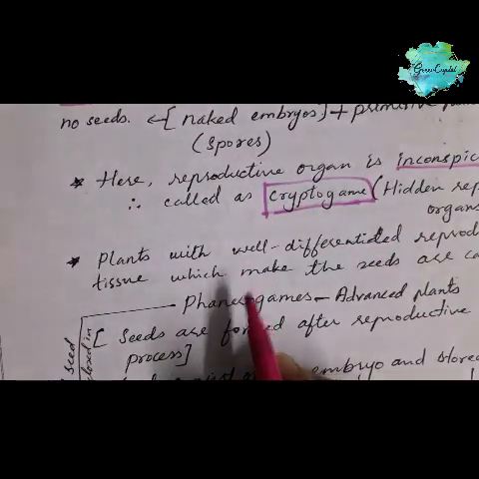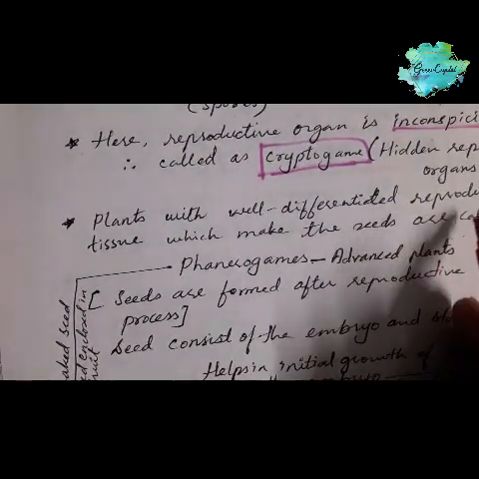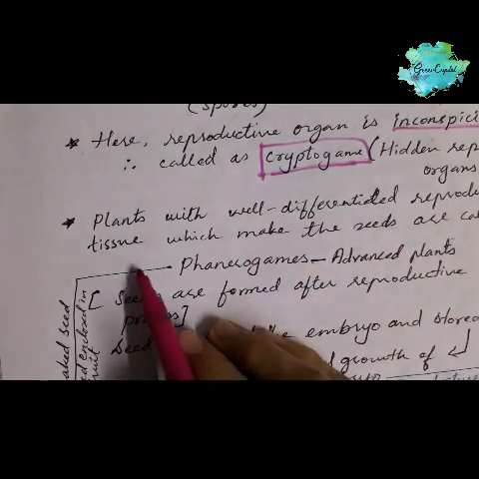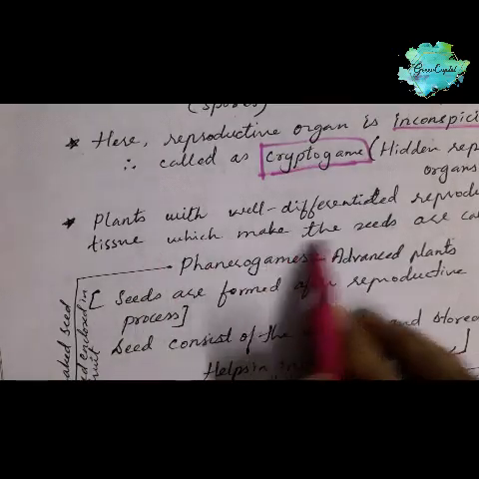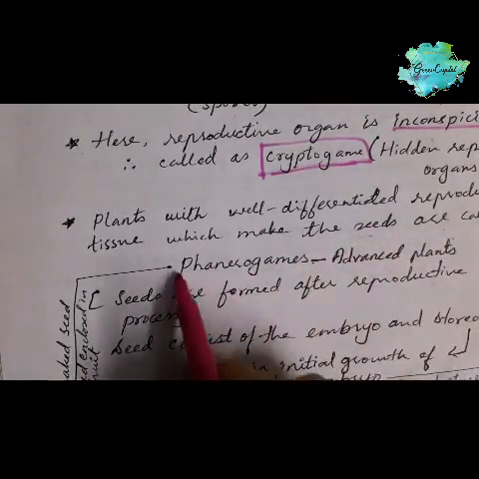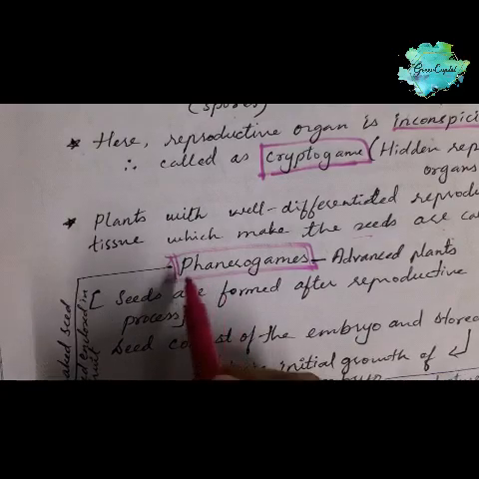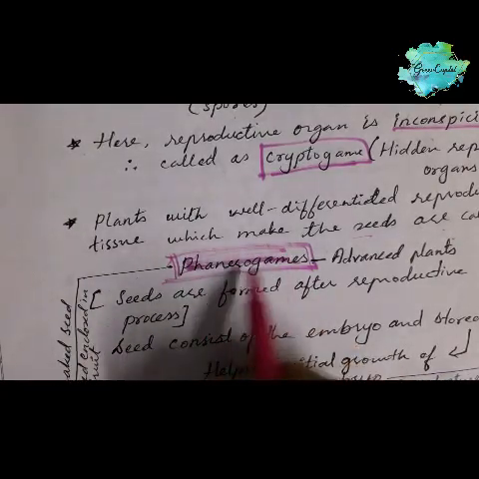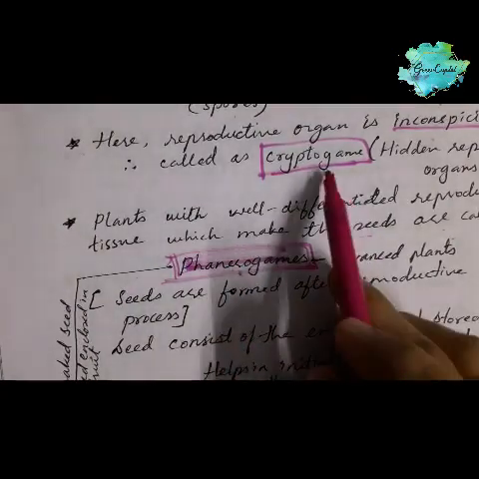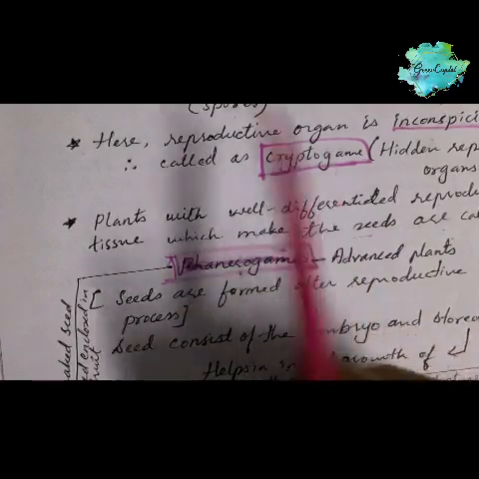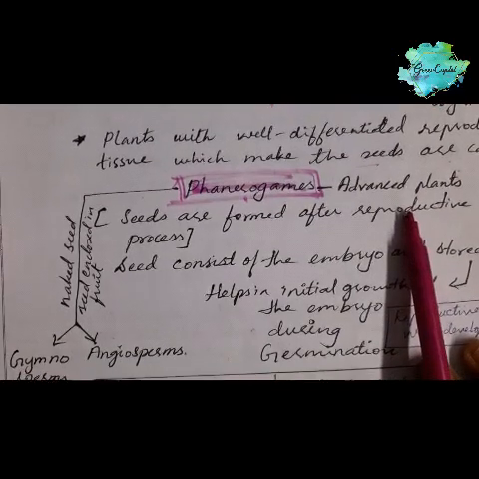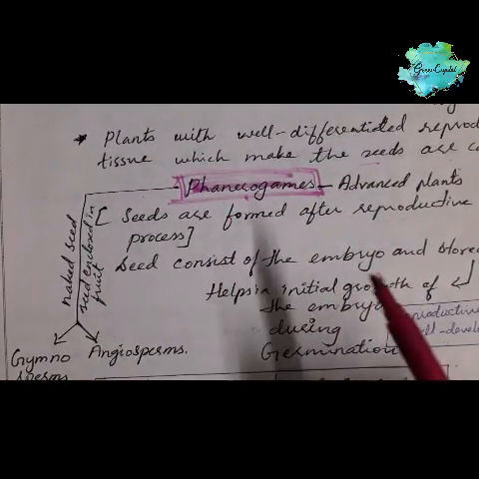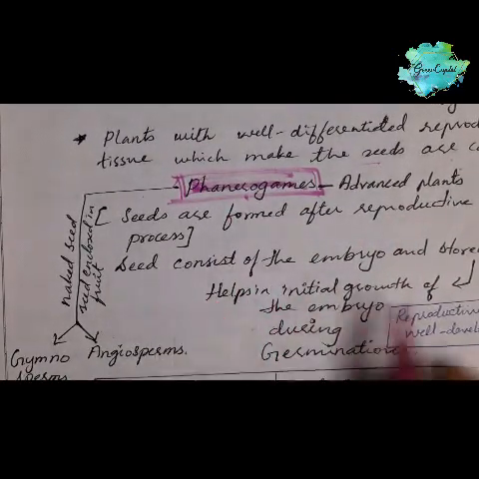Plants with well-differentiated reproductive organs and reproductive tissue, which make seeds, are called phanerogams. So we have phanerogams and cryptogams. Cryptogams include Thallophyta, Bryophyta and Pteridophyta, and phanerogams include the advanced plants, gymnosperm and angiosperm.